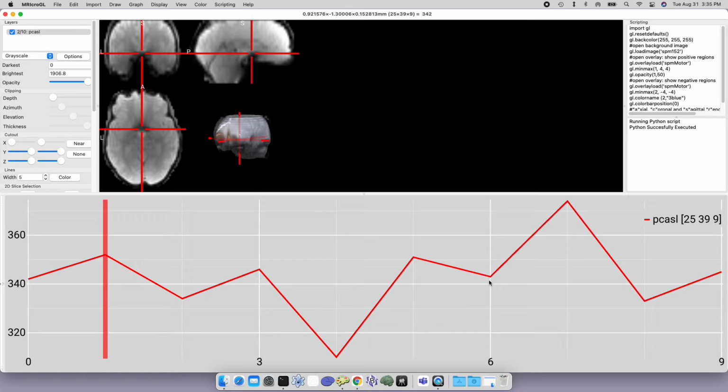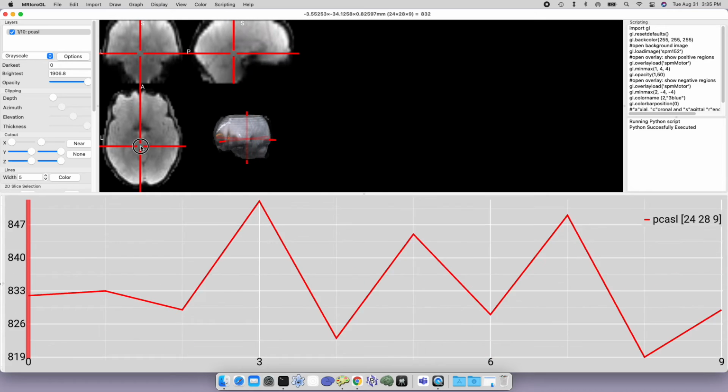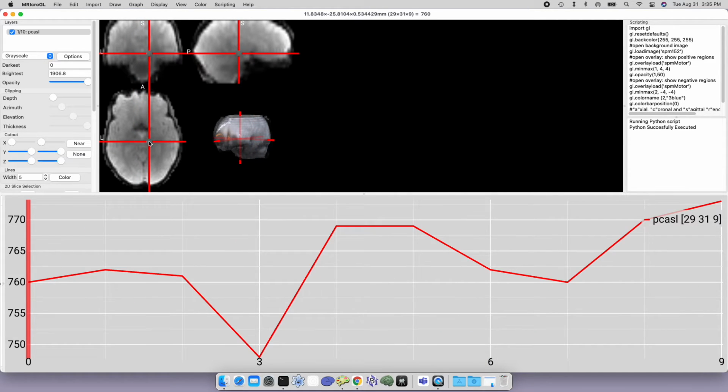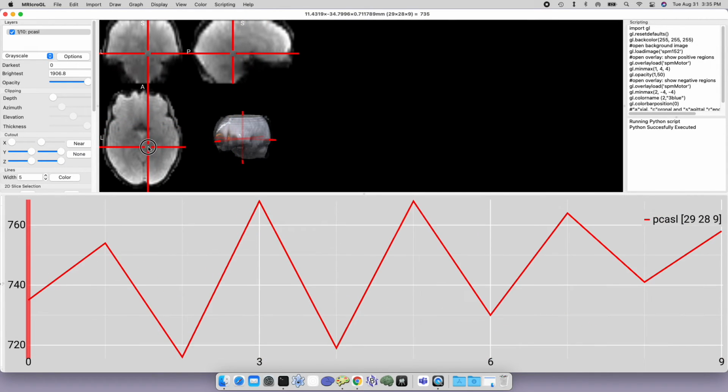So I can actually choose to look at, let's say, volume 6 by clicking at the 6th location, and it will show me that volume. Or I can look at the very first volume by clicking close to 0. And so the line graph can show me something about how the image is changing across time. And this can be useful for trying to find outlier volumes, to find a time point that's unusual that might need correction or something's gone wrong. And it can also help me get a little bit better understanding about what my data looks like.